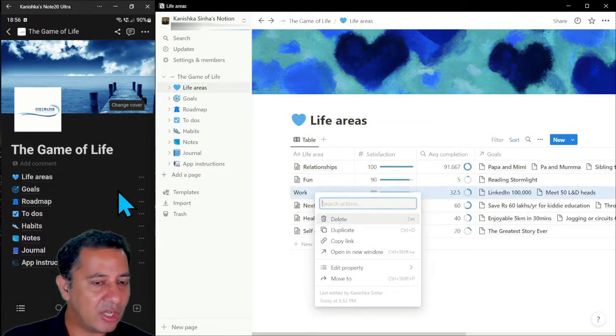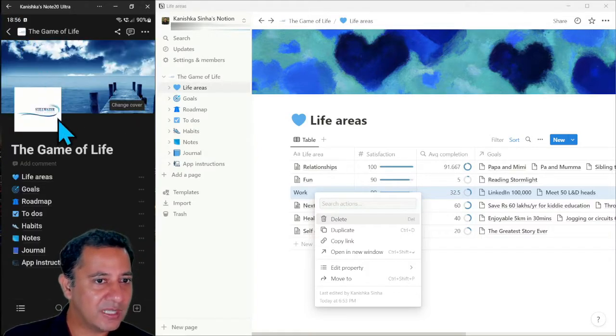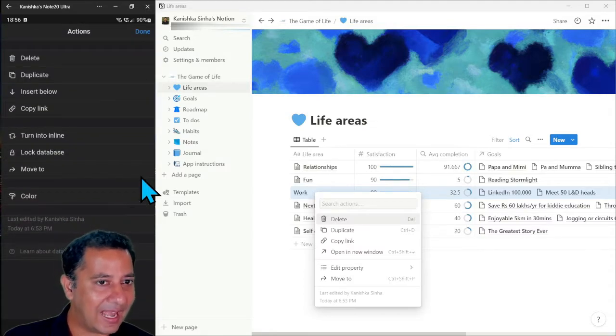Now, if I want to delete a life area, I can right-click on this and just press delete over here. Similarly, on the phone, there's no right-click on the phone. Sorry, I just clicked through. There's no right-click on the phone, so what you do is click on these 3 dots, and then you can go and delete it over here, right?